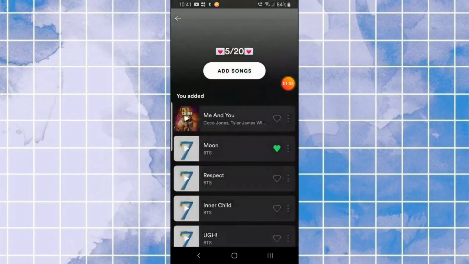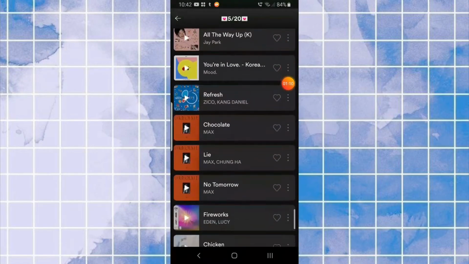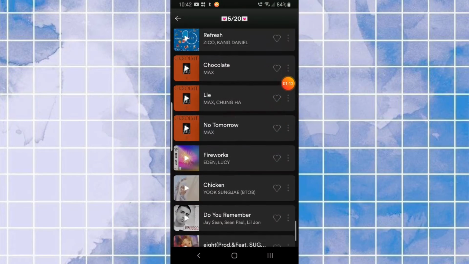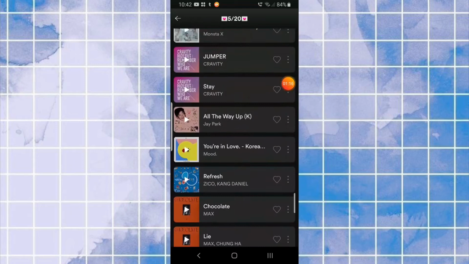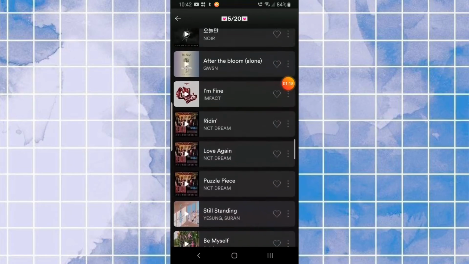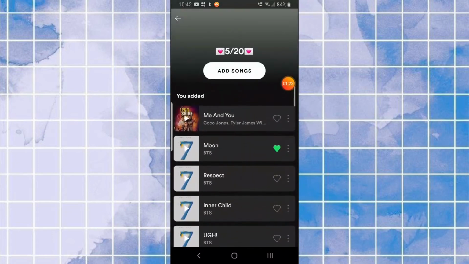And then this is what I've been listening to recently. A lot of the newer stuff, because I was trying to catch up on the comebacks recently, because I'm very behind. And a lot of NCT. A lot of NCT and BTS.